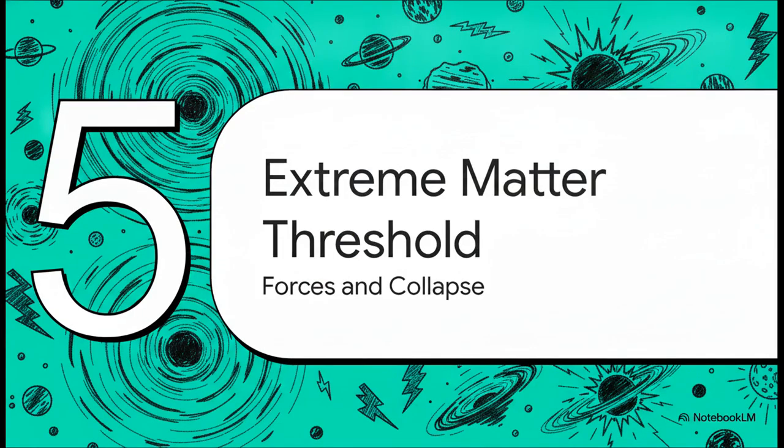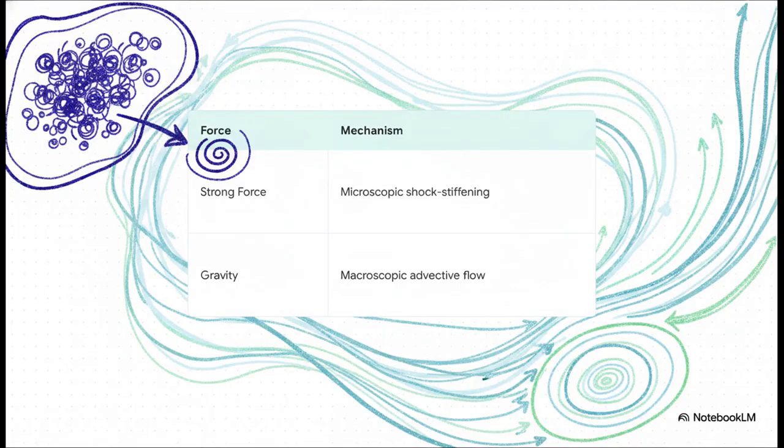Section 5. The extreme matter threshold, forces and collapse. So, what happens when we push these fluid elastic mechanics to their absolute breaking point under extreme astrophysical conditions? This is where the model beautifully unites the fundamental forces. In this framework, the strong force and gravity are just the exact same fluid elastic medium expressing itself at different scales. The strong force is a direct consequence of localized saturation pressure, that R to the -4 NLEP shock stiffening at the microscale. Contrast that with gravity, which is just the smooth macroscopic advective flow routing the ambient field, giving us that classic inverse square behavior we all know.